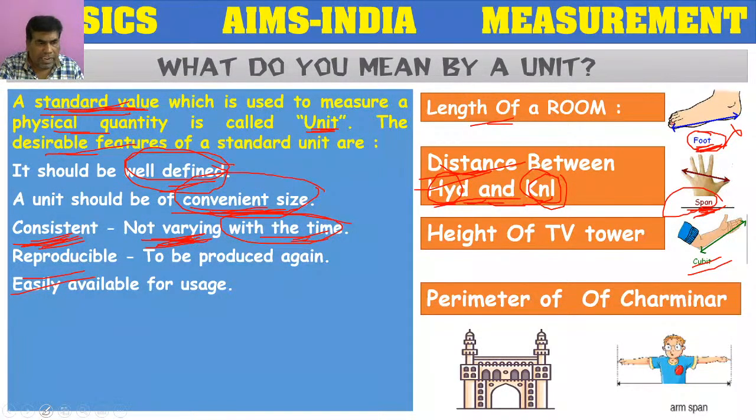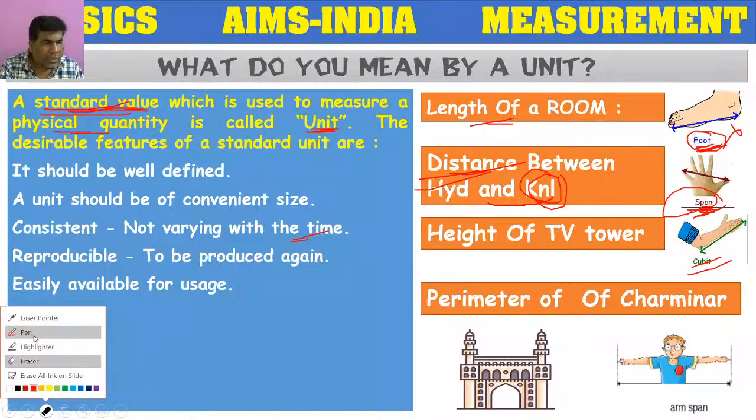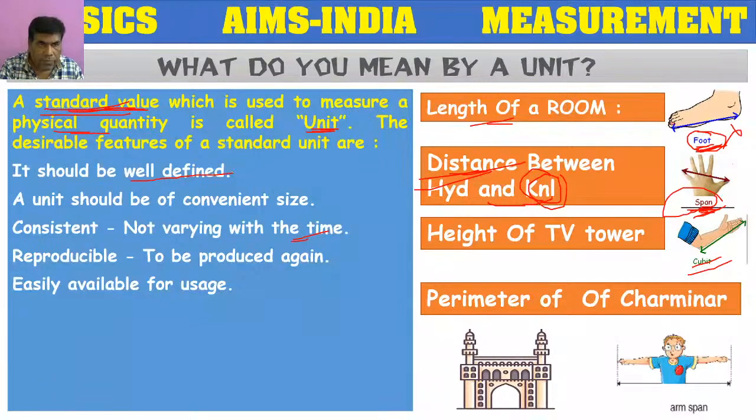Let me repeat once again. What are the desirable features here? One is well-defined nature, convenient size, consistent, reproducible, easily available.